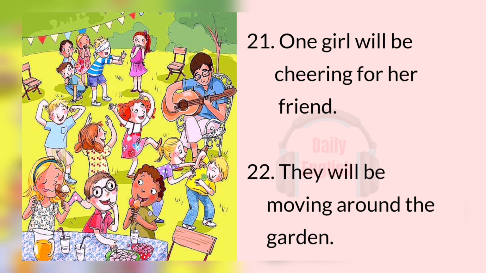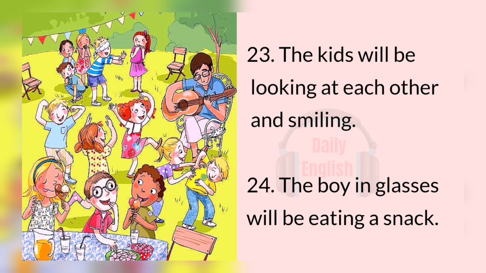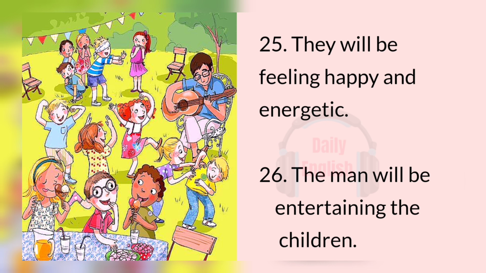21. One girl will be cheering for her friend. 22. They will be moving around the garden. 23. The kids will be looking at each other and smiling. 24. The boy in glasses will be eating a snack. 25. They will be feeling happy and energetic.